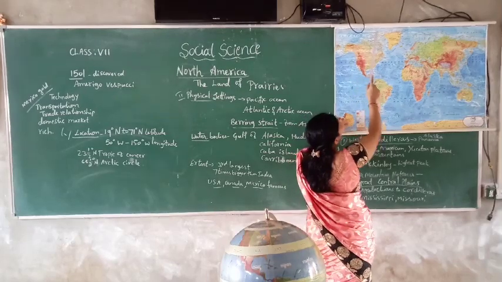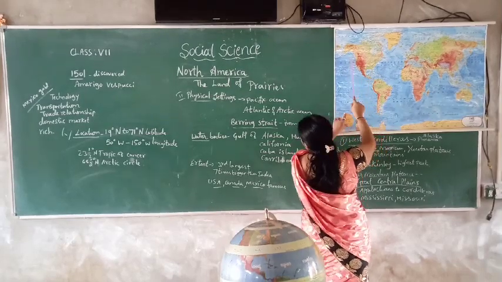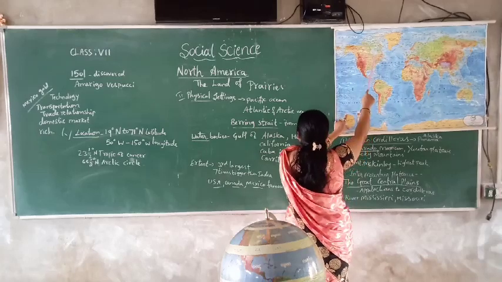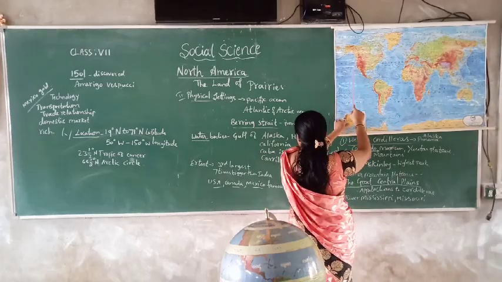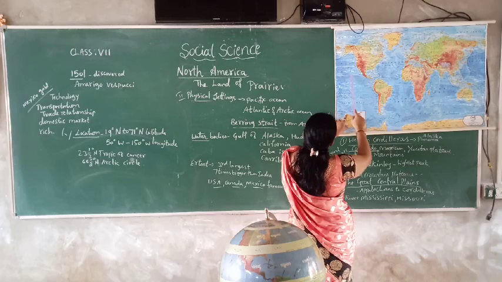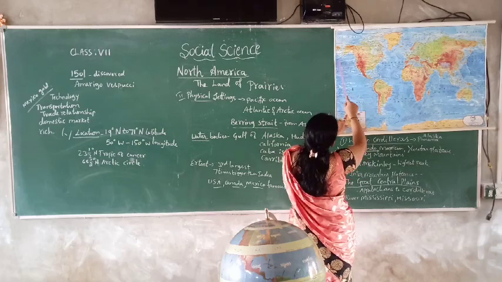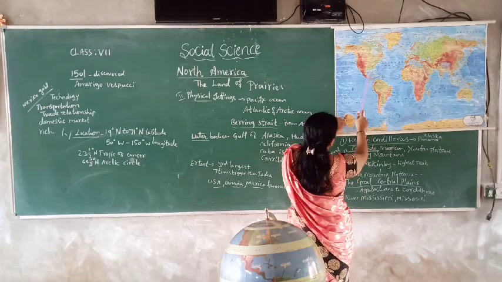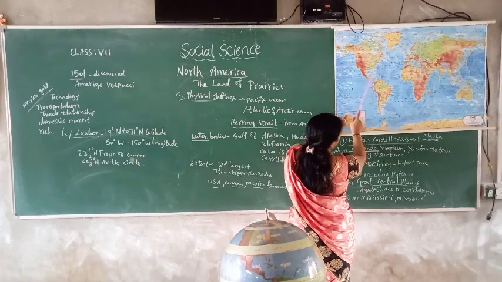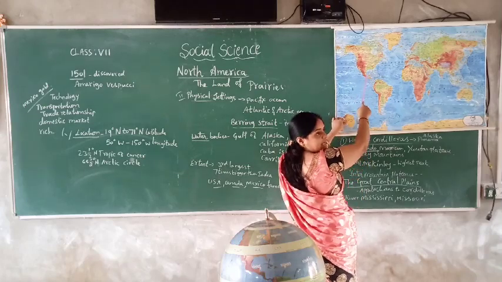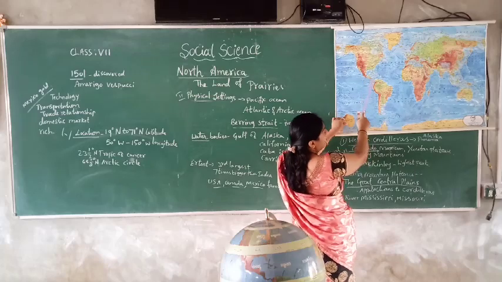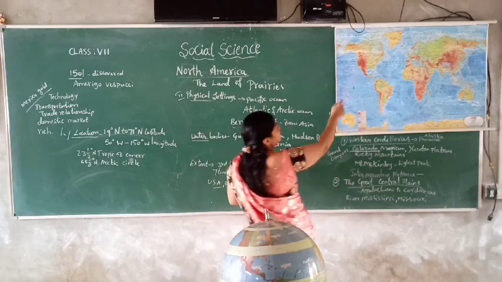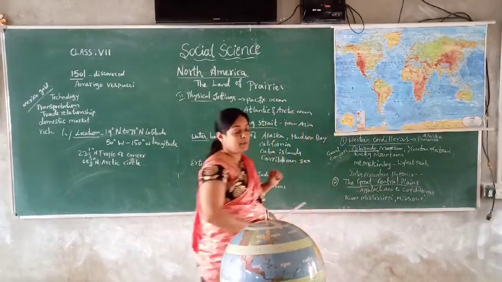Alaska and Hudson Bay. Apart from that, California, then Cuba Island, then the Caribbean Sea. Another one is the Gulf of Mexico, and here the Caribbean Sea. So these are the water bodies covering North America.